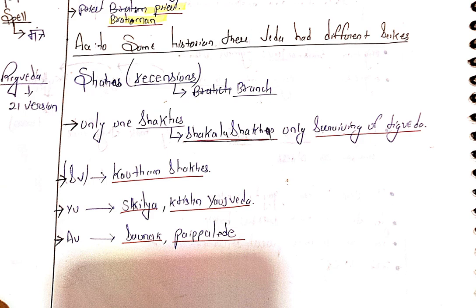Rigveda mentions hymns. Samaveda mentions music and melodies. Yajurveda mentions rituals, and Atharvaveda mentions hymns and magic.